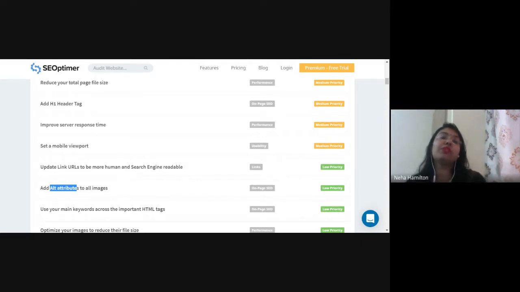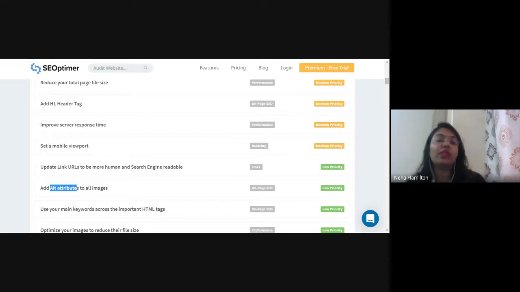Alt attributes means the caption that you are giving for that image in programming, उसको हम बोलते हैं alt attribute. Alt attribute should also be relevant to the image you have uploaded. For example, I have uploaded image of library of Gyan Vihar on a web page.